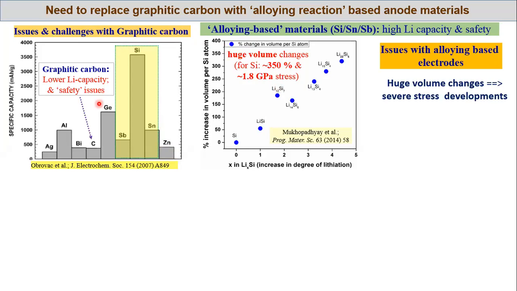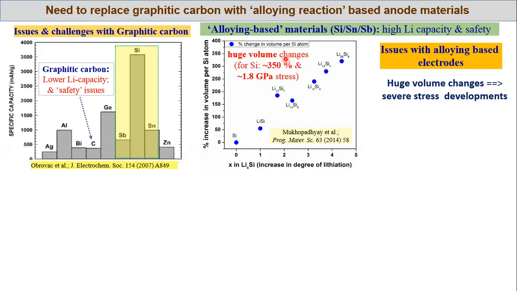If you compare here, if you use silicon instead of graphene, instead of carbon or graphite, it can deliver you more than 10 times the lithium storage capacity. But what happens is, 6 carbon atoms store 1 lithium, but one silicon can store 4.4 atoms of lithium. So when it stores a huge amount of lithium, what happens? Its volume gets drastically changed. Like in the case of silicon, it is 350 percent of its initial volume.